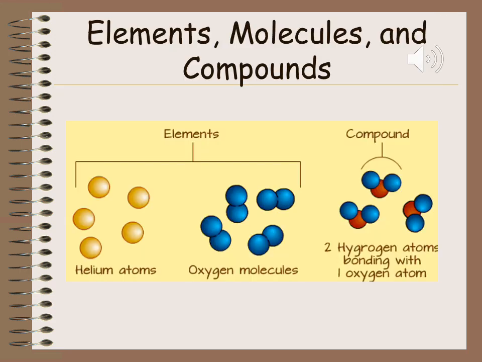Now let's talk about the differences between elements, molecules, and compounds. Elements are comprised of one type of atom. If you notice, the oxygen molecules have more than one atom. This is because oxygen is a diatomic molecule in nature. However, water is a compound comprised of two hydrogens and one oxygen.